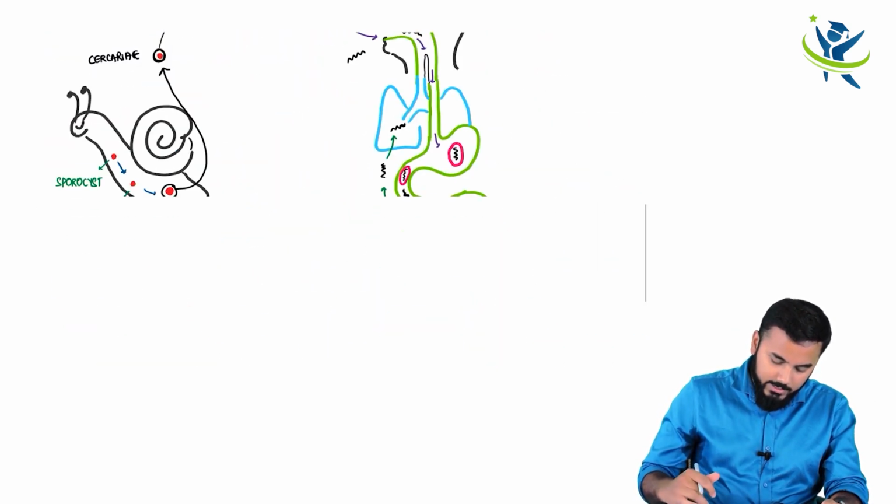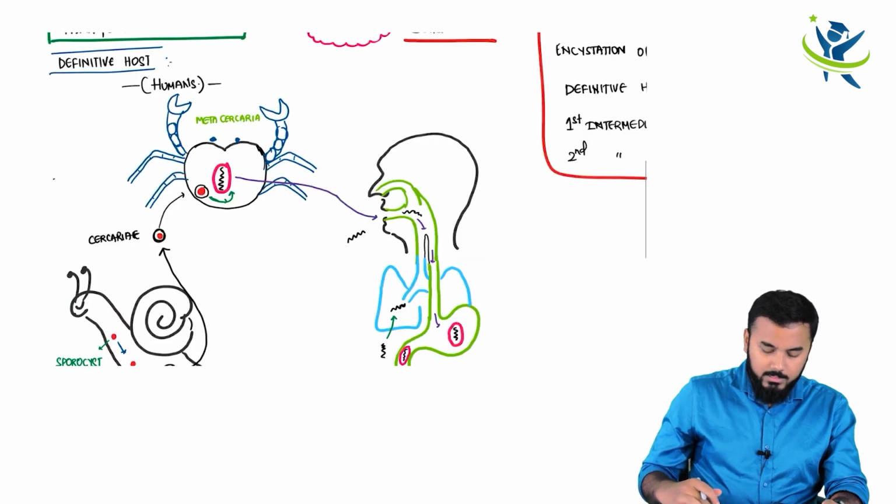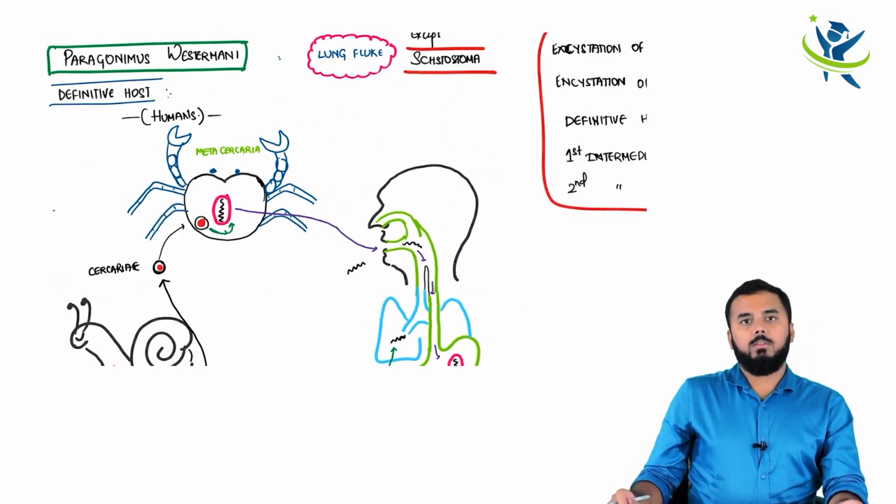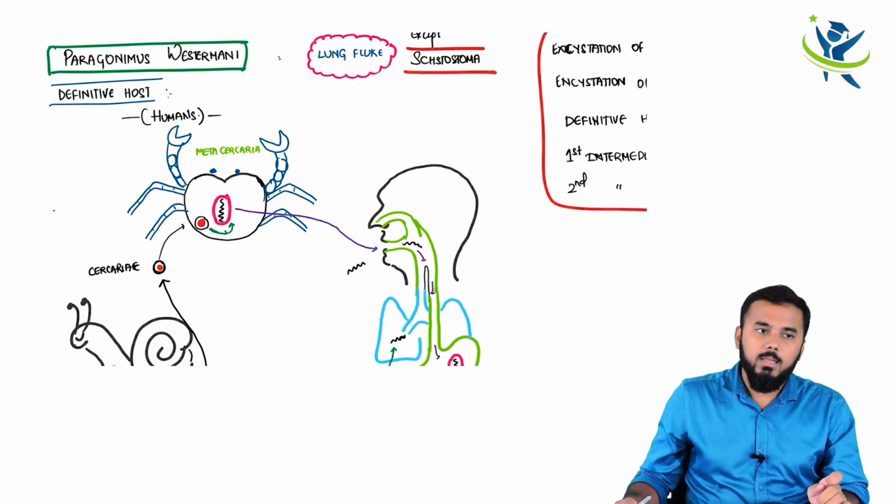So this is the entire life cycle. So this is the life cycle of Paragonimus westermani. So this is all you need to know regarding Paragonimus westermani.